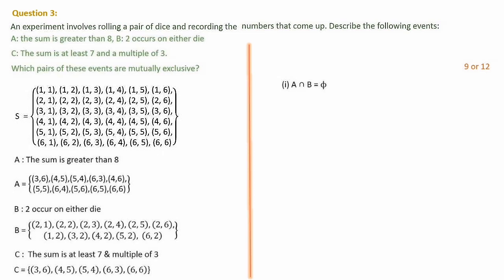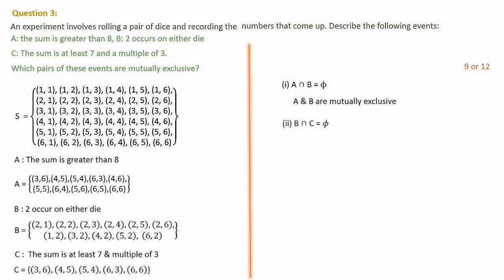Next we will check which pairs of these events are mutually exclusive. A and B first. To check the mutual exclusiveness of two sets, we have to check whether there is a common element or not. A has these, B has these. There is no common element, because in A the sum is greater than 8, so no 2 is available, while B has 2 on either die. So the easy way is to check whether a 2 is available or not. Not at all. So A intersection B is a null set, and A and B are mutually exclusive.